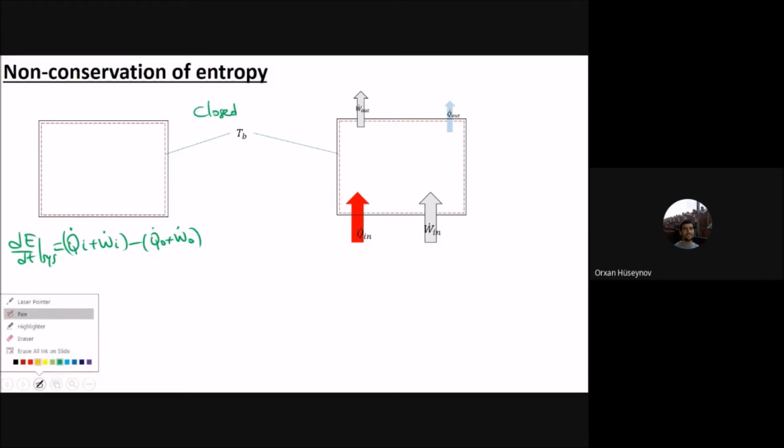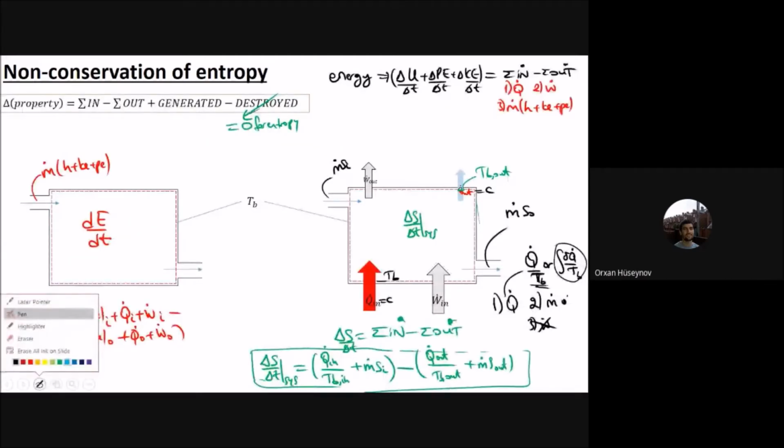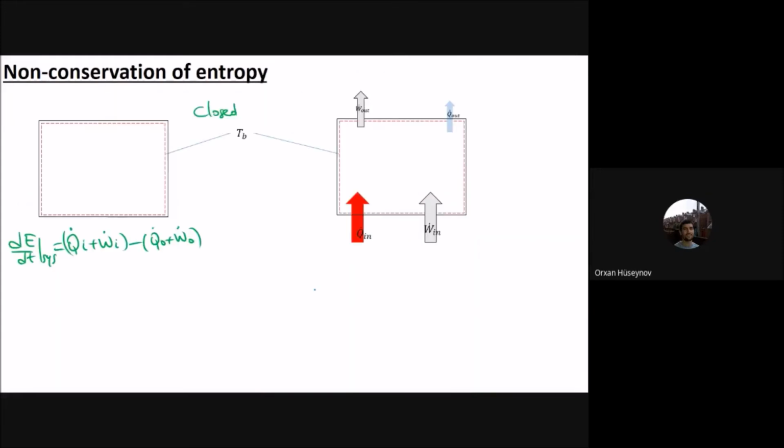And for the entropy, I forgot to add one thing here, which is the generation. I should add the generation part here, as a rate, the generated entropy. So for the entropy, you will have the change of entropy for a closed system. This one is for the system. Here it is dE by dt of the system, and here you have dS by dt of the system.